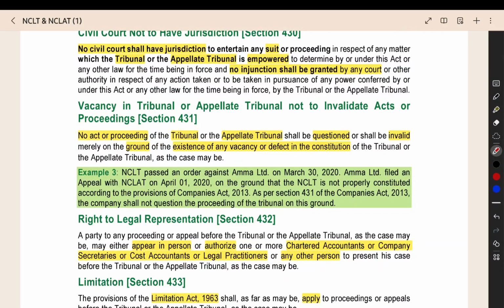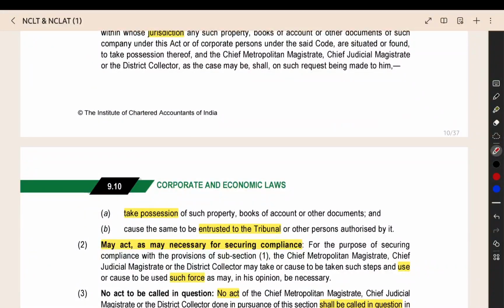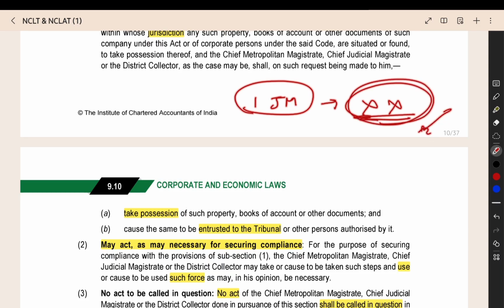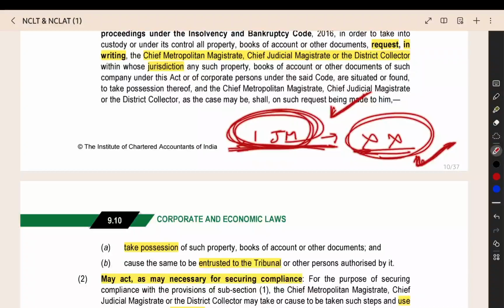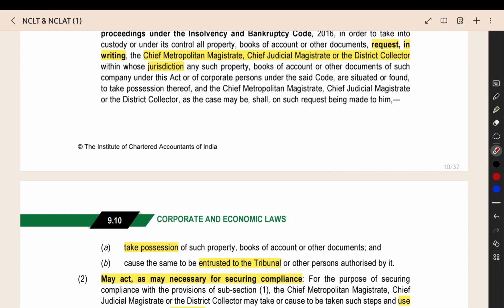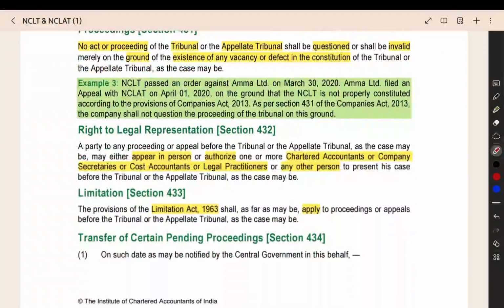Then, if there is any problem in the constitution, we saw that the president should be there, judicial member, technical member. For them, the qualification, experience, everything will be there. For example, one judicial member is there in the tribunal, but he does not have the relevant experience or qualification. Somehow he got into the tribunal and he is deciding the cases. Once you get to know that, you cannot say that whatever cases were handled by this judicial member, in which he was a part of the tribunal when the case was being heard, are invalid just because of the problem in the judicial member's qualification. So you cannot question the validity of the proceedings just because of a problem in the constitution of the tribunal.